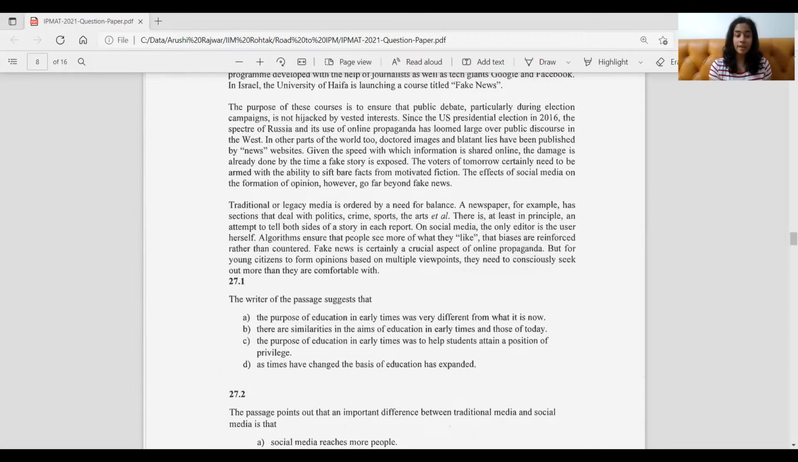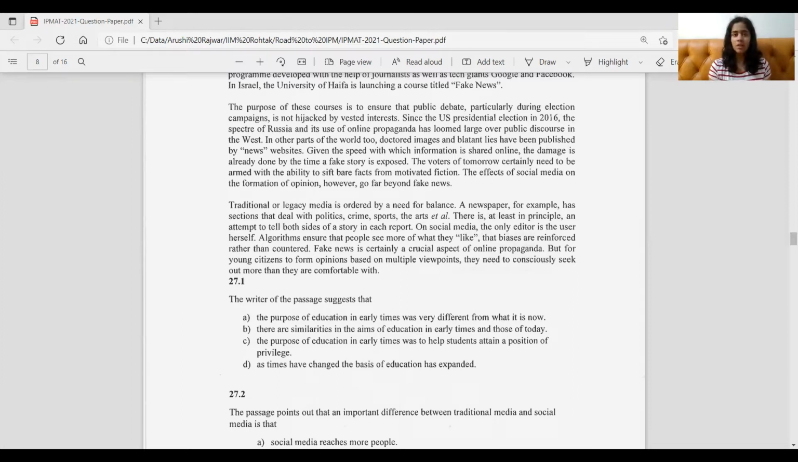Now coming to the last paragraph, which is the third one, it mainly draws a contrast between the traditional media and the social media. And this is done in terms of the balance that they have. So traditional media is said to have a lot of balance because it attempts to tell both sides of a story. They have taken the example of a newspaper. In a newspaper, it has various sections and columns. These sections and columns tell the various sides of a single story. That's how there's a balance maintained.